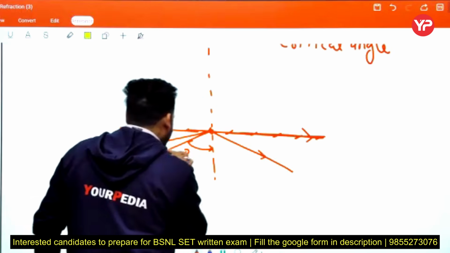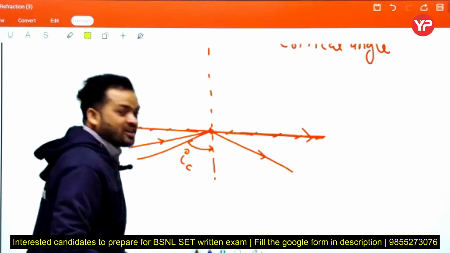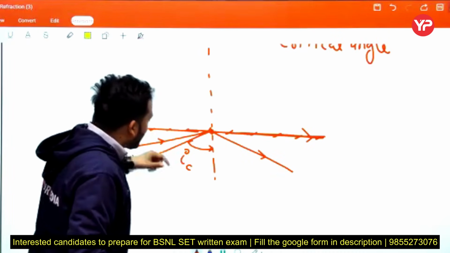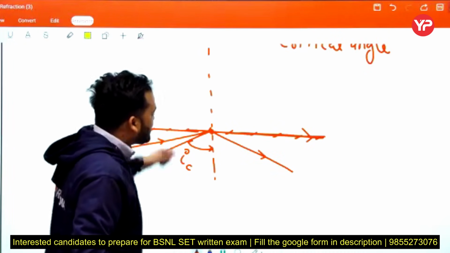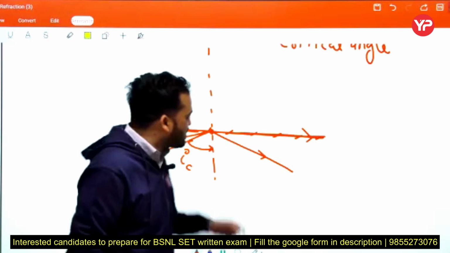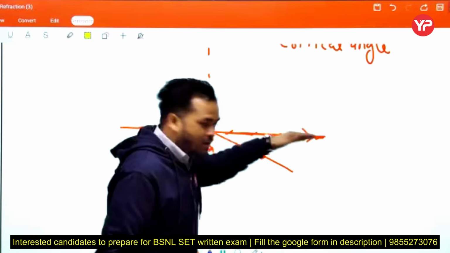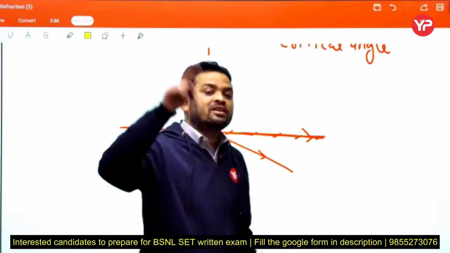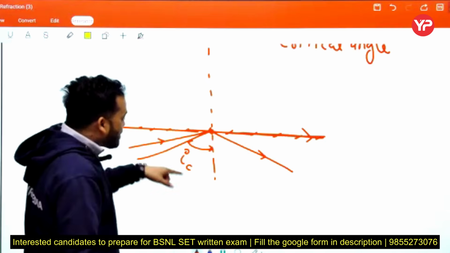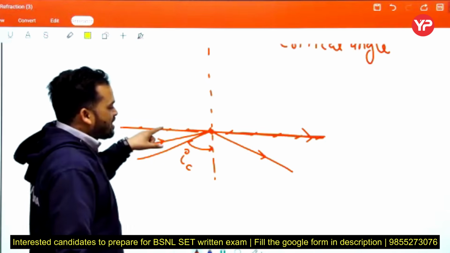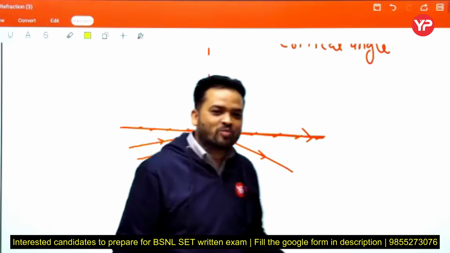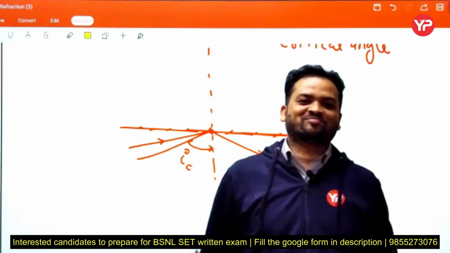If light enters from a denser to a rarer medium, then at a particular angle of incidence the refracted ray is parallel to the plane, and this particular angle is said to be the critical angle. If light enters from denser to rarer above the critical angle, then the refracted rays completely bounce back, and this is said to be total internal reflection.